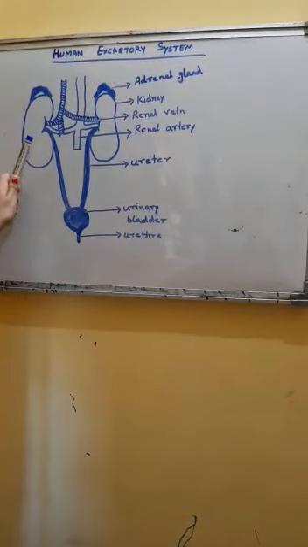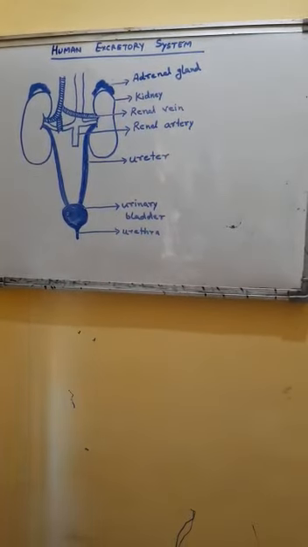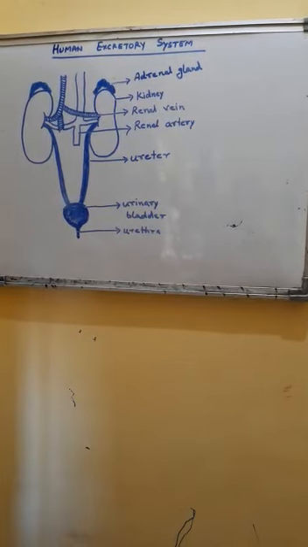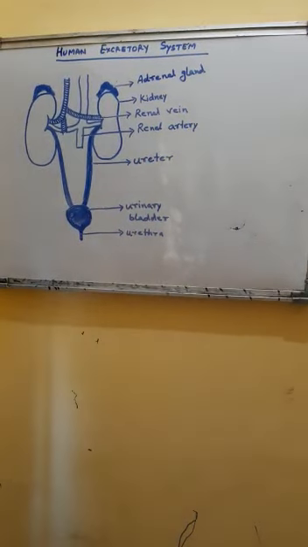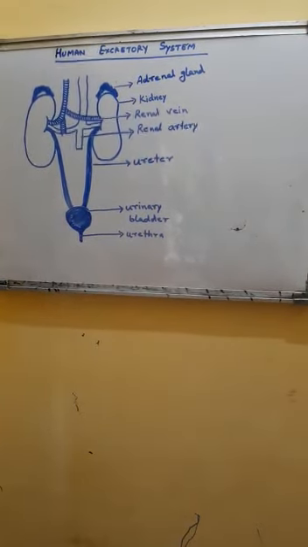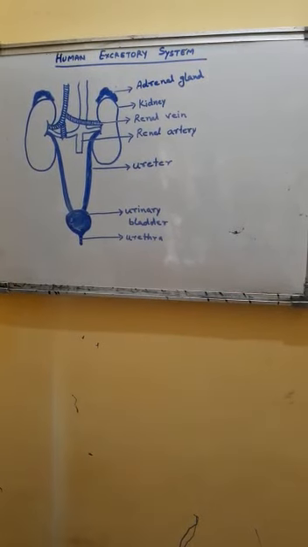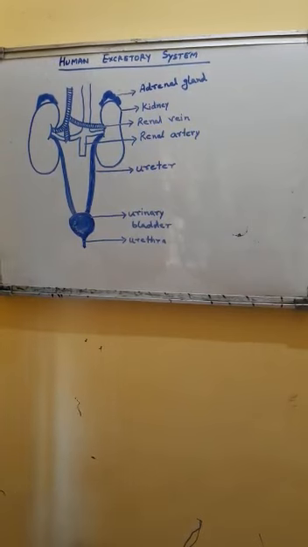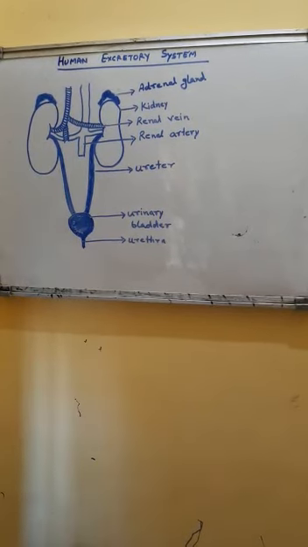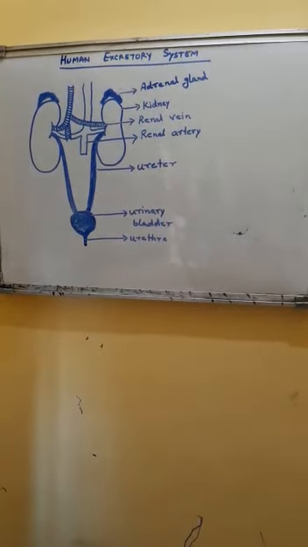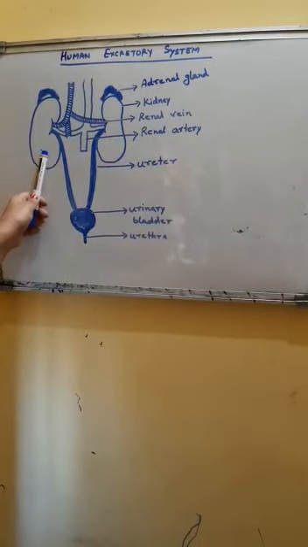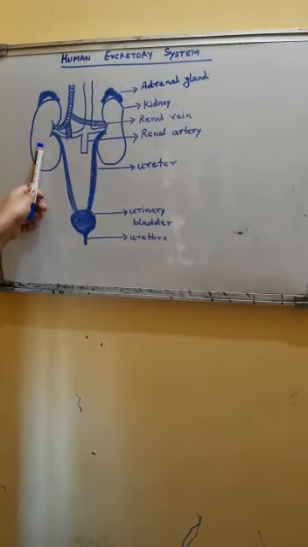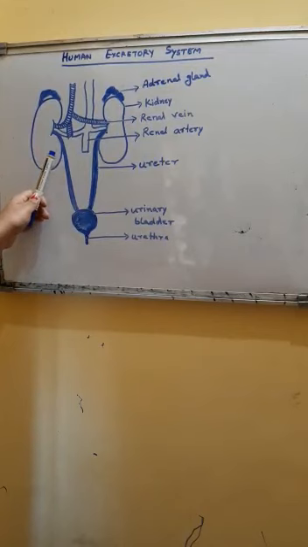From the kidney, the waste materials get filtered out and the purified blood then again goes back to the rest of the body. The filtered out waste material then enters the ureter.